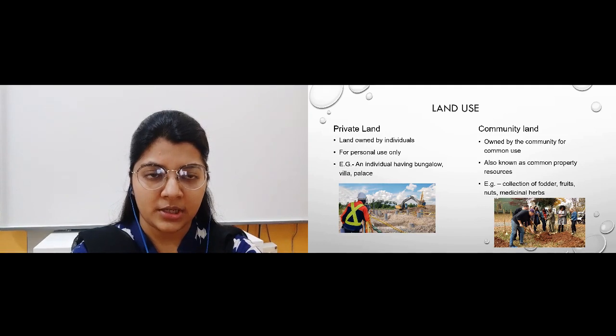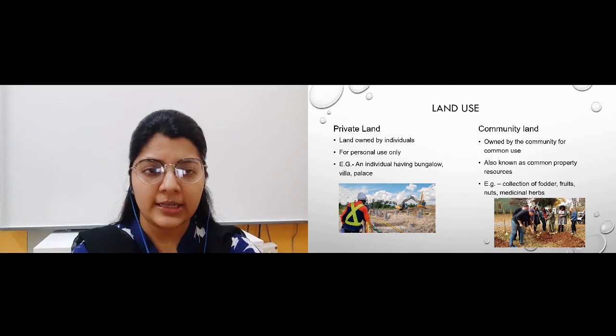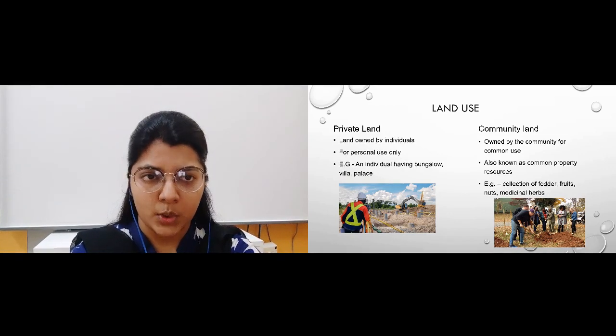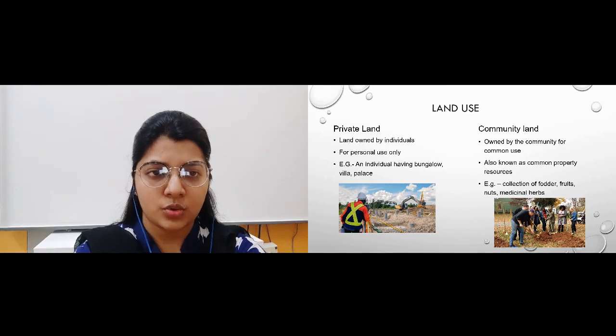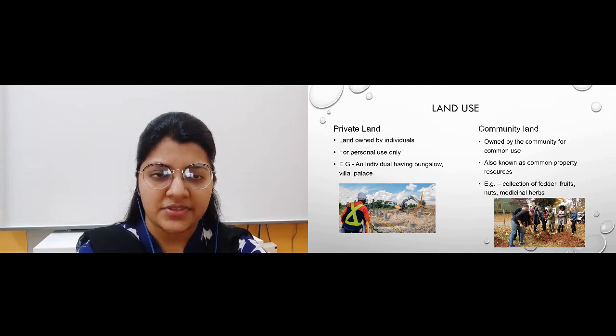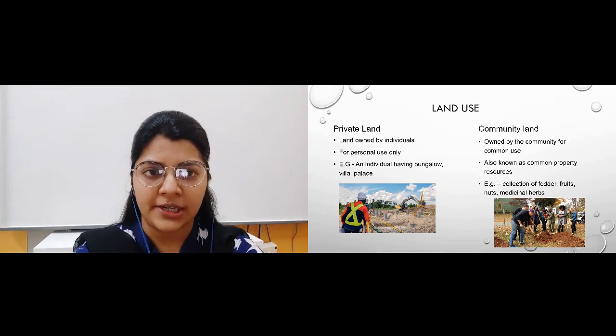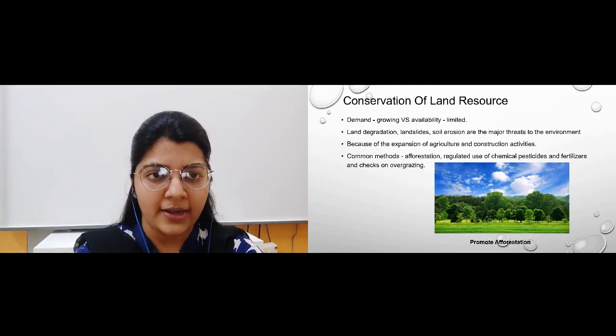Say for example collection of food, fodder, fruits, medicinal herbs, all of it, as you can see in the picture also, become the example of community land, where the land is owned by the community, and not by the individuals. Where land is owned by the community for common use is known as community land. So this was about land use, where we have studied private land versus community land. Now we will move to the last part, which happens to be conservation of land resources.